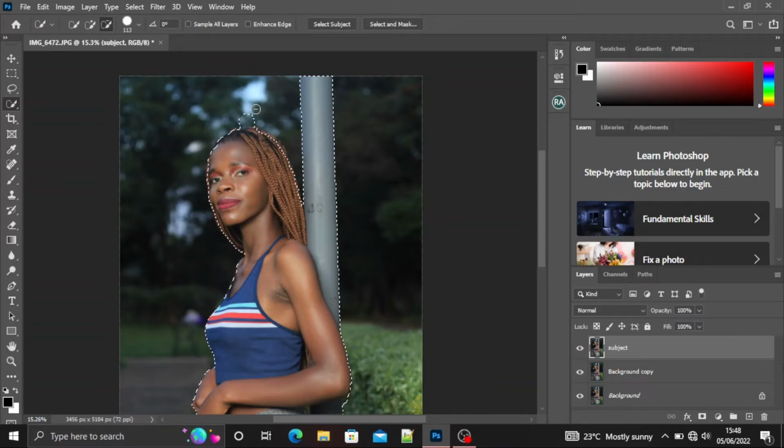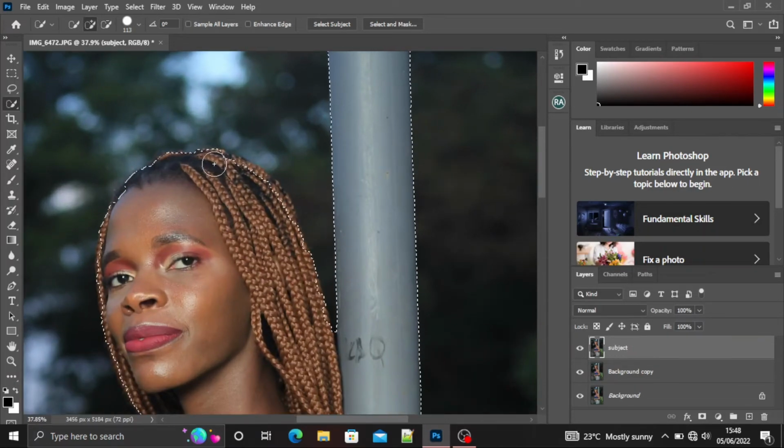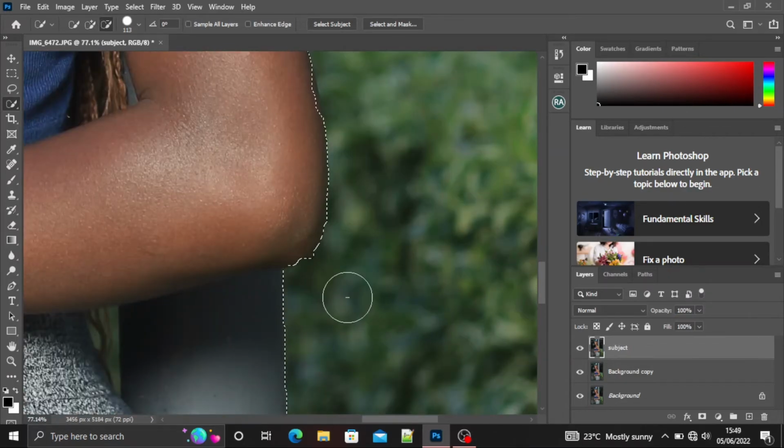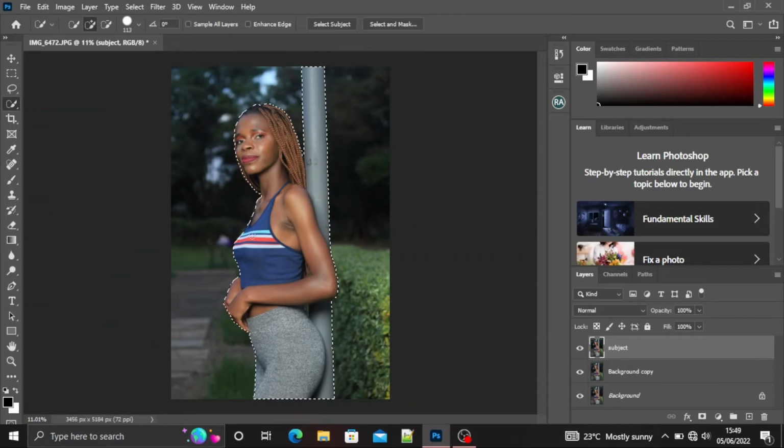Then you're going to just slowly zoom in and refine the selection on her hair. If it does this, don't worry, just hold down the Alt key and subtract it from the selection. I'm going to speed up this part. Okay, so now we've selected our model. You can see she's clearly separated from the background.